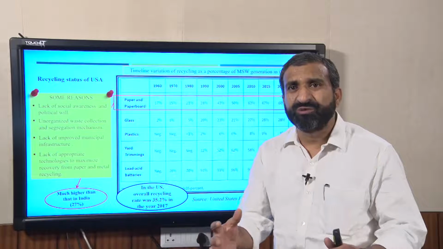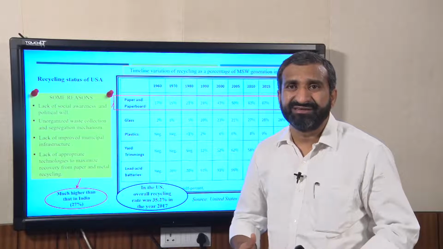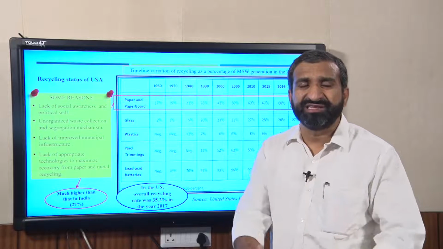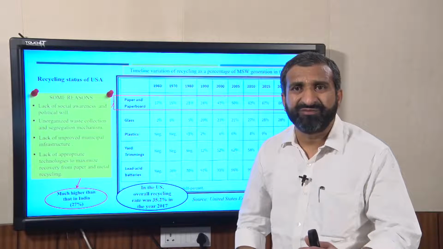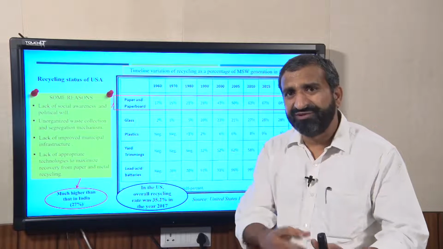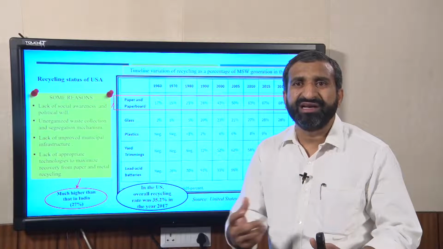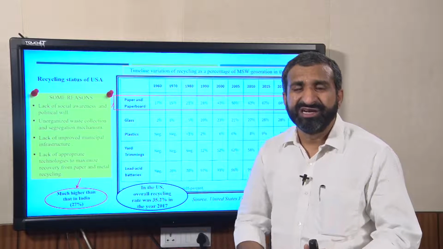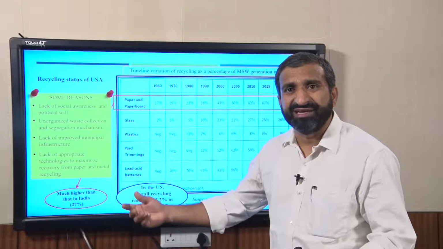We also need to provide proper separated collection facilities, means you will require different kinds of vehicles for the collection of different kinds of material, like for wet waste a different vehicle, for dry waste a special collection system. Maybe your collection mechanism also has to be changed, and again we need to be ready for the treatment facility or recycling facility.